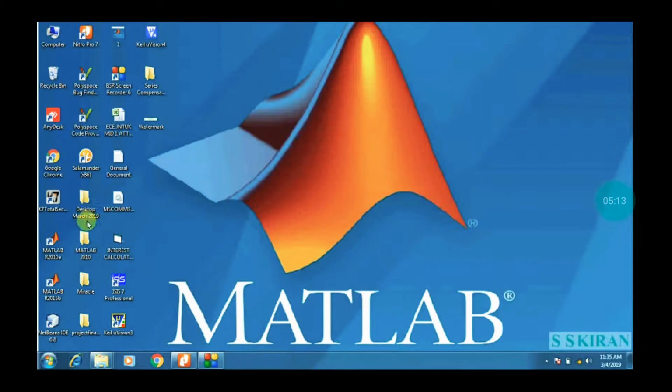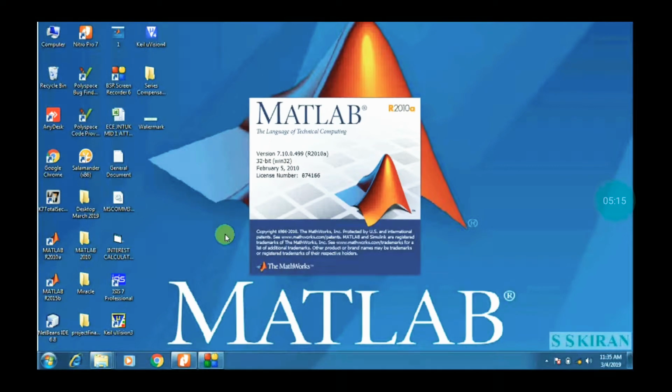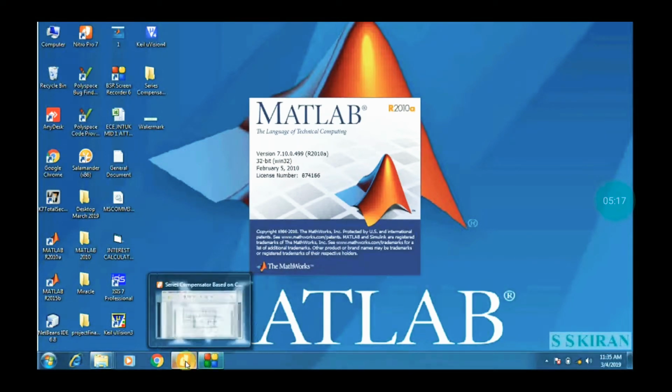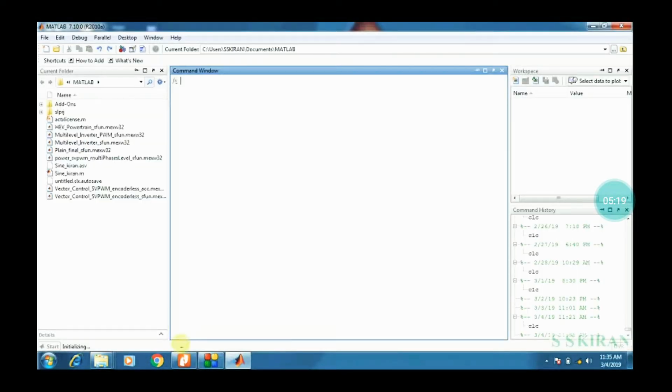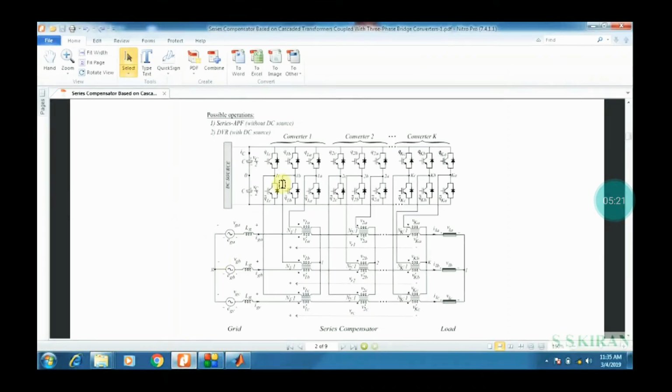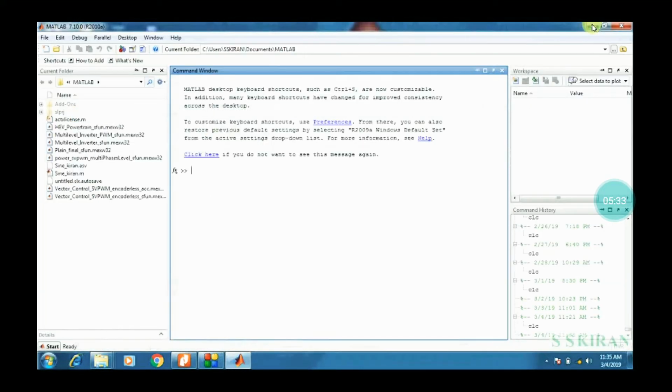Now open MATLAB 2010A, double click on MATLAB 2010A. Now come back to the PDF file. See here, this is the DC source, up to three converters. I think it is a three-phase bridge. Based on the title, we have to solve this one.